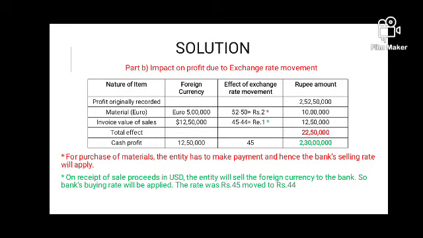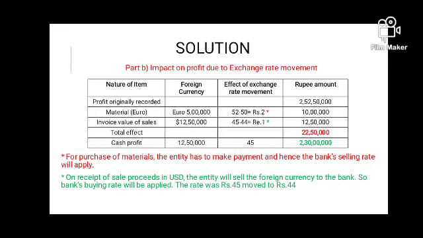Now the next calculation is the invoice value of sale. 12 lakh 50,000 we have made in sales, and on the date on which we made the sales, the rates were given as 45 and 46. Now we are selling, so the bank will be buying, so we'll use the bid rate. If we could have sold in March itself, we could receive 45.